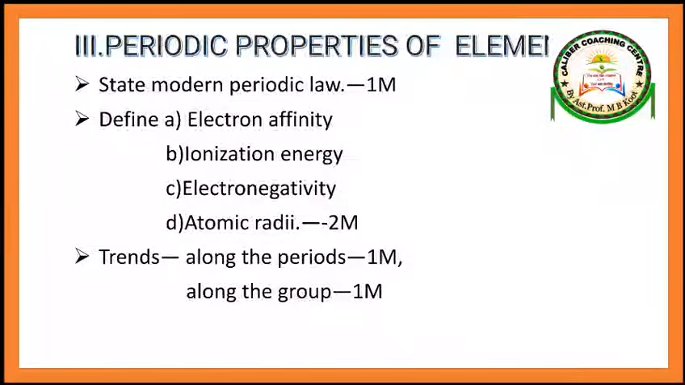They will ask how size varies along periods in the periodic table. You have to write whether size increases or decreases, whether atomic radius decreases or increases. One trend they will ask along periods, and one trend they will ask for a group. Group means vertical. From top to bottom in the periodic table, what happens to these four things? So these are very important concepts regarding this chapter.